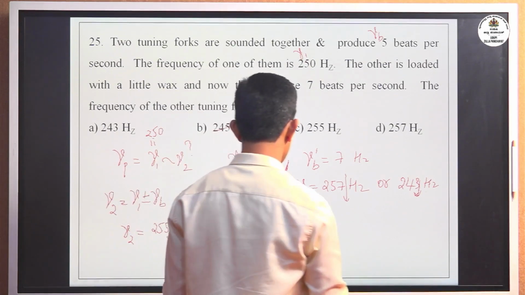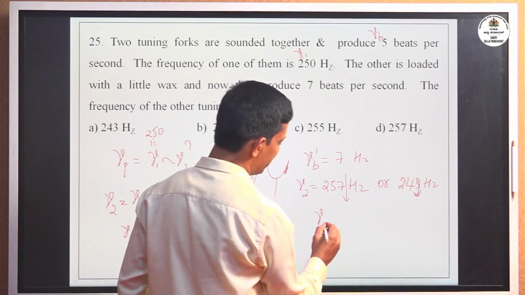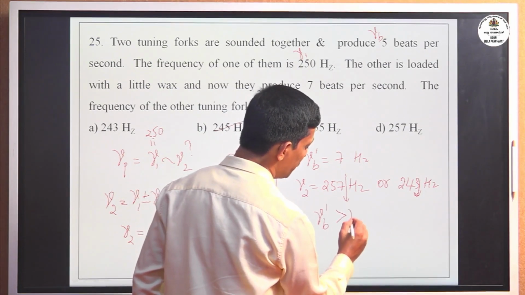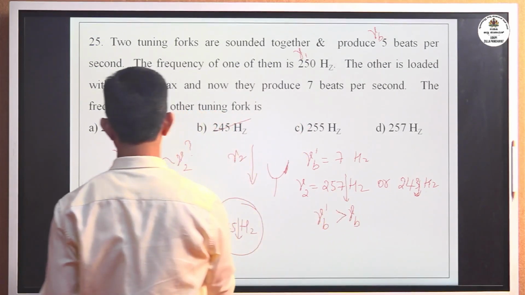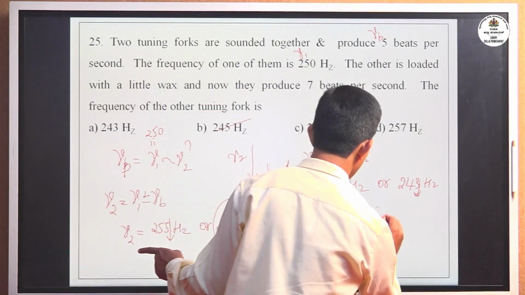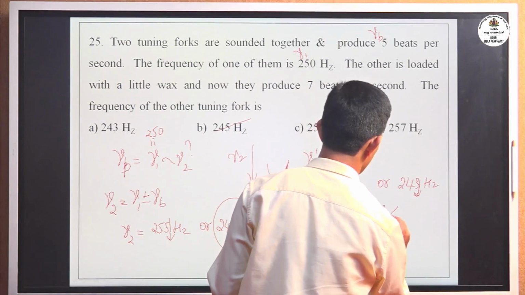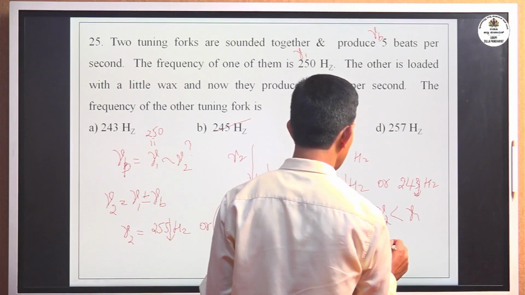Okay, so here the beat frequency after loading with wax, nu b dash, if it is greater than the earlier nu b, then nu 2 is less than nu 1.